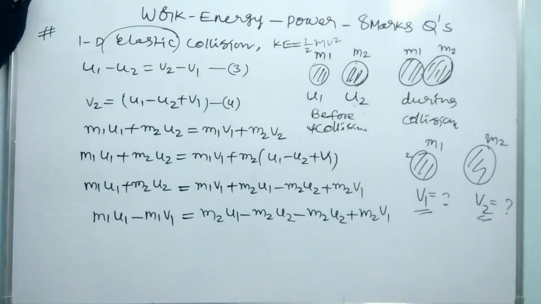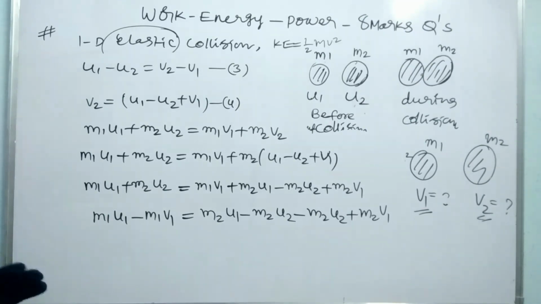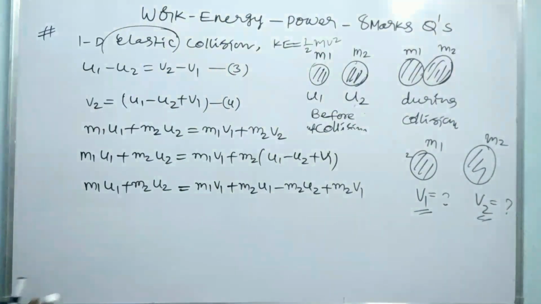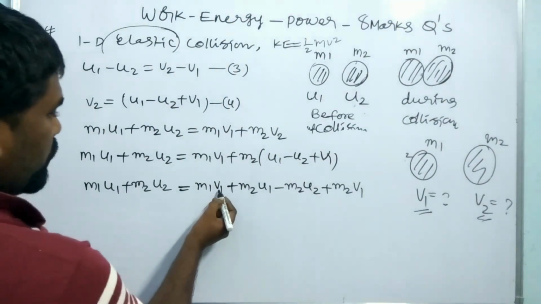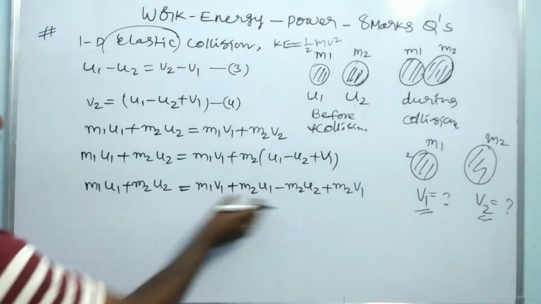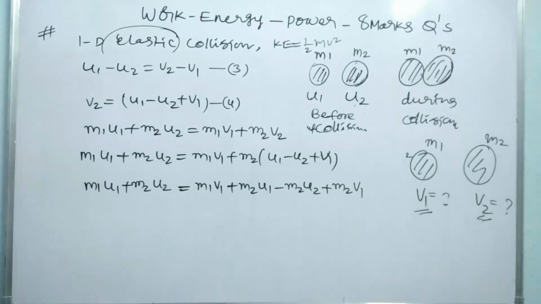Okay, right. Now we have to write all the initial velocities on one side and the final velocities on the other side. That is the simple way. Final velocity means v1, so that is the final velocity. u1 and u2 are the initial velocities.